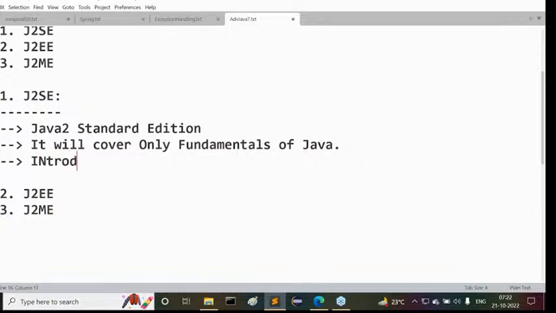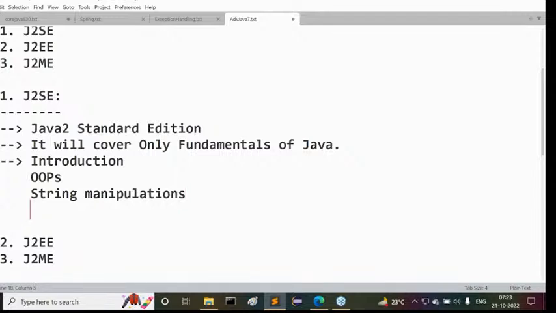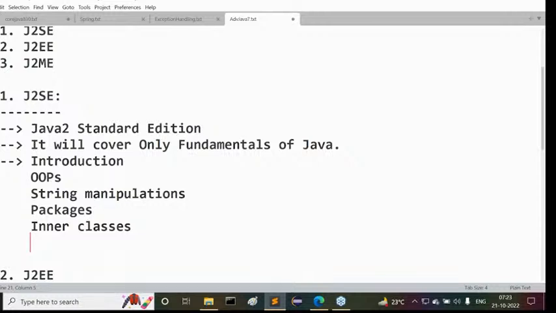First, you can see the introduction part here, which covers the fundamentals of Java. First one is the introduction. After this introduction, next is object orientation, OOPs. After object orientation, next is string manipulations. Then packages. After packages, inner classes. I'm writing only the main content; so many concepts are available. After inner classes, next is wrapper classes. Then exception handling.